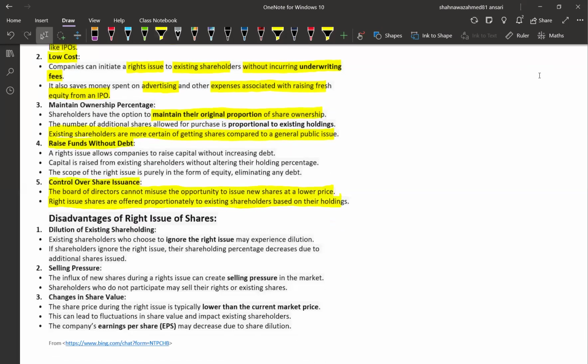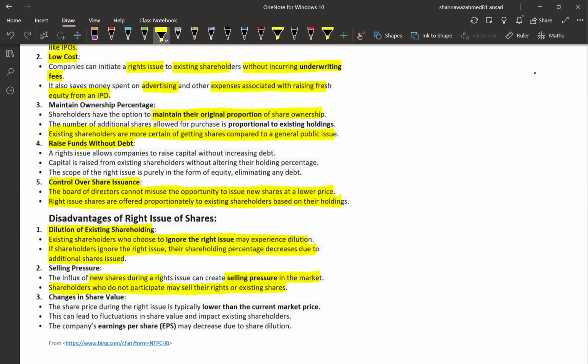Now, disadvantages. One disadvantage is dilution of existing shareholding. Existing shareholders who choose to ignore the right issue may experience dilution. If shareholders ignore the right issue, their shareholding percentage decreases due to additional shares issued. The next problem is selling pressure. The influx of new shares during a right issue can create selling pressure in the market. Shareholders who do not participate may sell their right or existing shares.